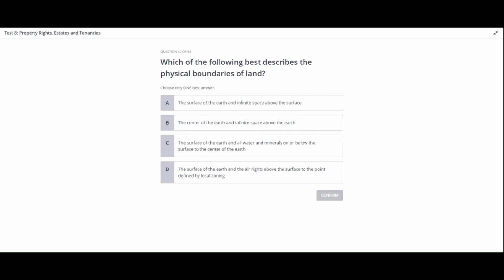B. The center of the earth and infinite space above the earth. C. The surface of the earth and all water and minerals on or below the surface to the center of the earth. D. The surface of the earth and the air rights above the surface to the point defined by local zoning. Take your time to carefully consider the question. Think about the definition of the physical boundaries of land. When you're ready, make your selection.